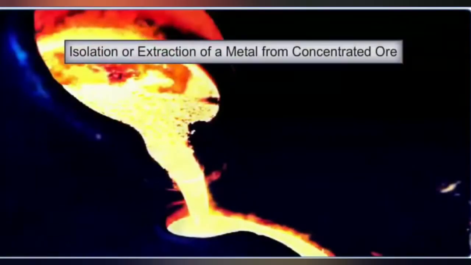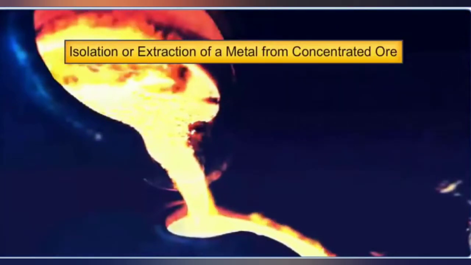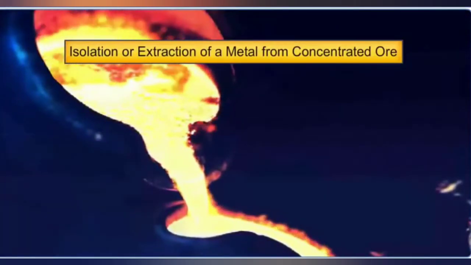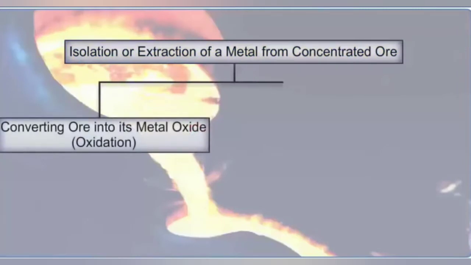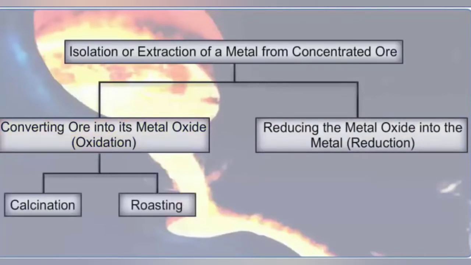Thus, the isolation or extraction of a metal from concentrated ore involves two major steps. First is converting ore into its metal oxide, and the second step is reducing the metal oxide into the metal. Let's look at each step. Concentrated ore can be converted into its metal oxide either by calcination or by roasting. Let's study how these methods work.